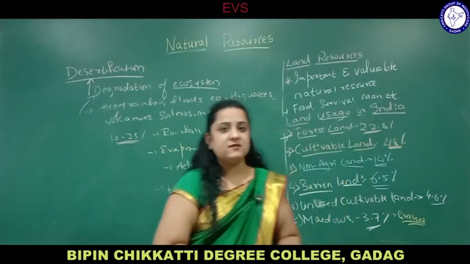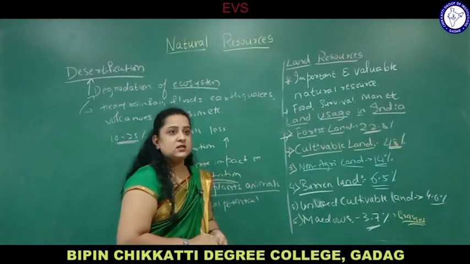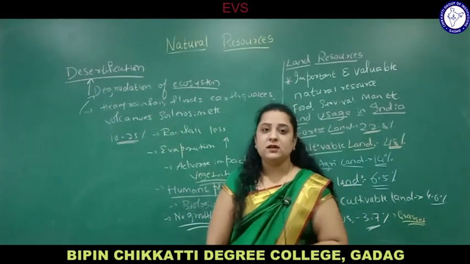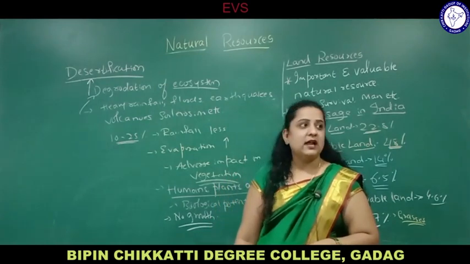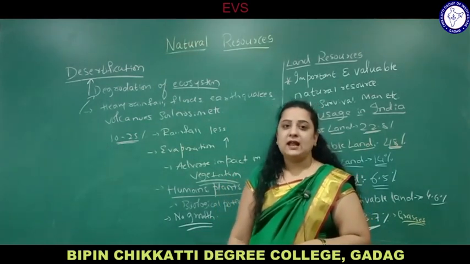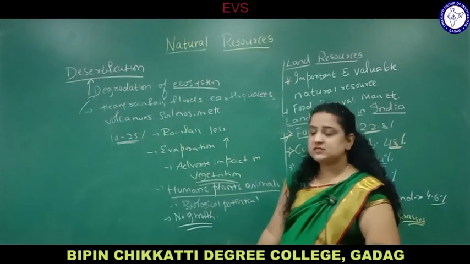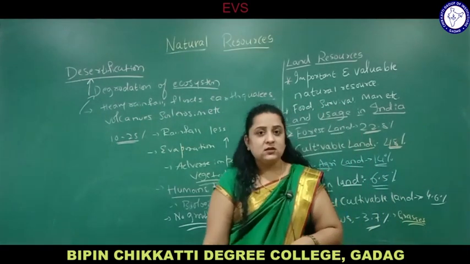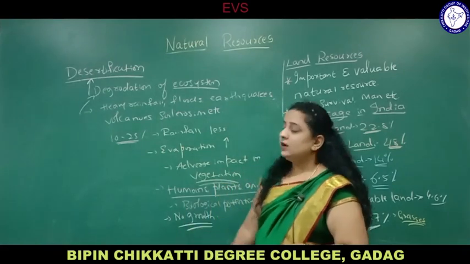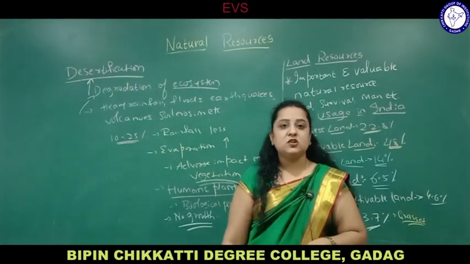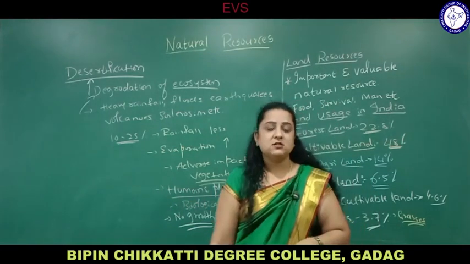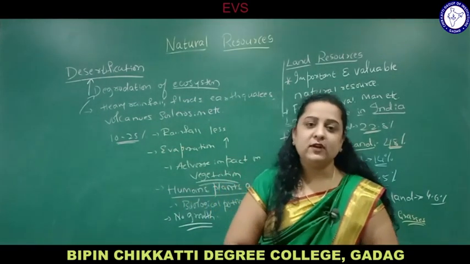With examples we have seen this when we looked at land usage. Land is one of the most important and valuable resources, and we saw the land usage in India as well as at the global level, and about soil erosion, types of erosion, and then coming to desertification, where there is degradation of ecosystem.